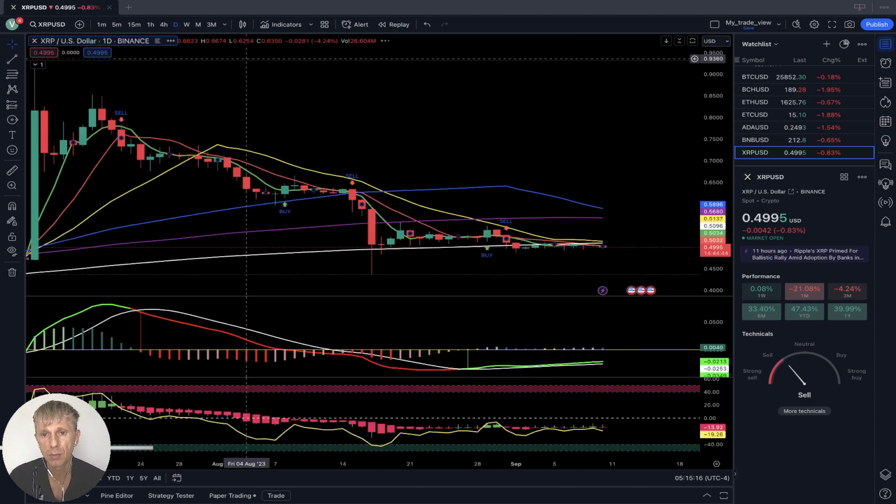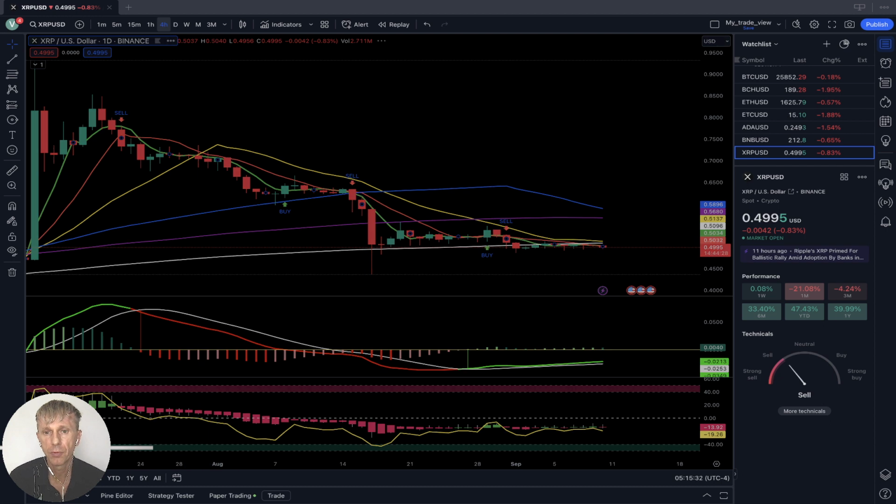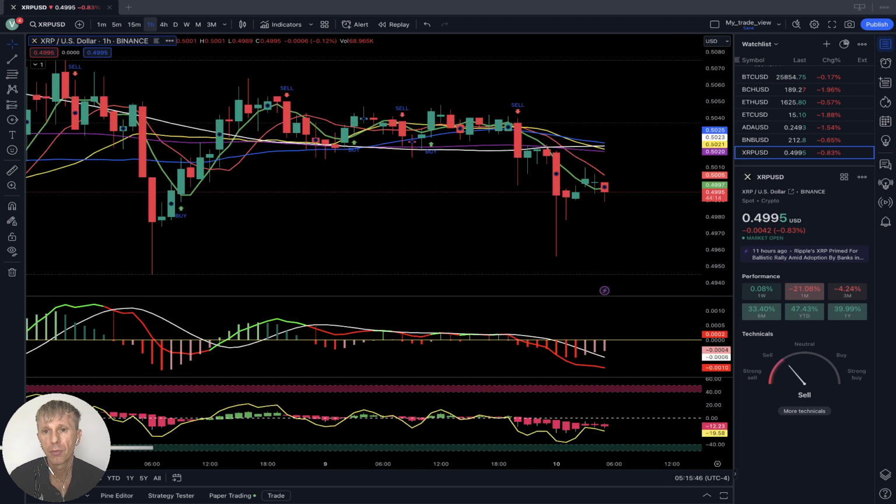Daily time frame, last bar below all moving averages, MA5 and 10 below 200, 20 just close to 200, narrow state. Bearish trend because last bar below all moving averages. 4 hours time frame, same story. All moving averages merge to 20. Last bar below all moving averages, bearish trend. 1 hour time frame, MA5, 10 and even 20 did bearish crossover over 200, bearish trend, right? Bearish trend on 1 hour time frame also.